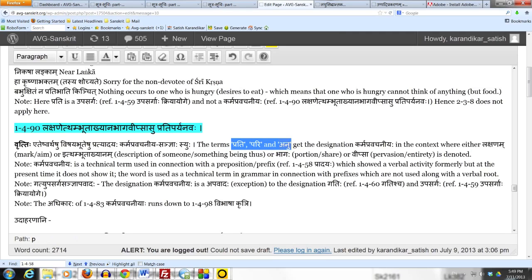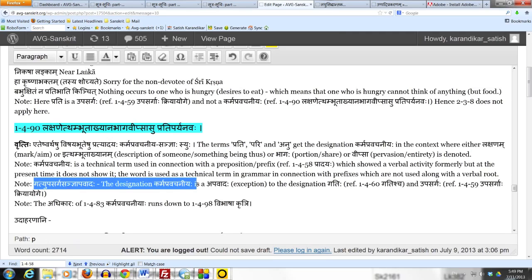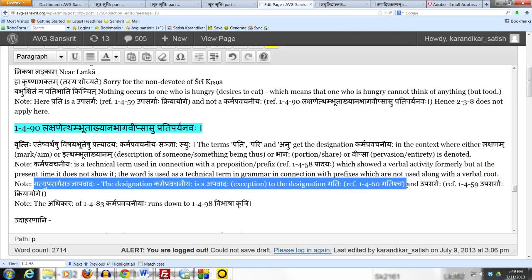As already mentioned, gatyupasarga sanya apavadaha. Designation karma pravachaniyaha is apavadaha, an exception to the designation gatihi prescribed by 1460 gatischa and upasargaha.